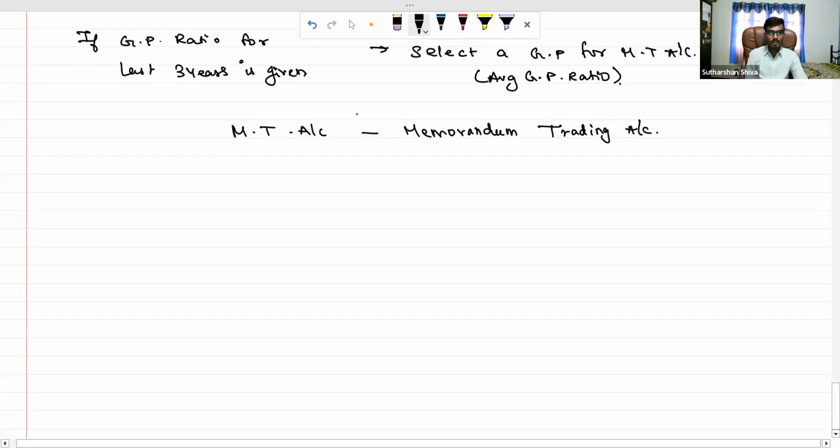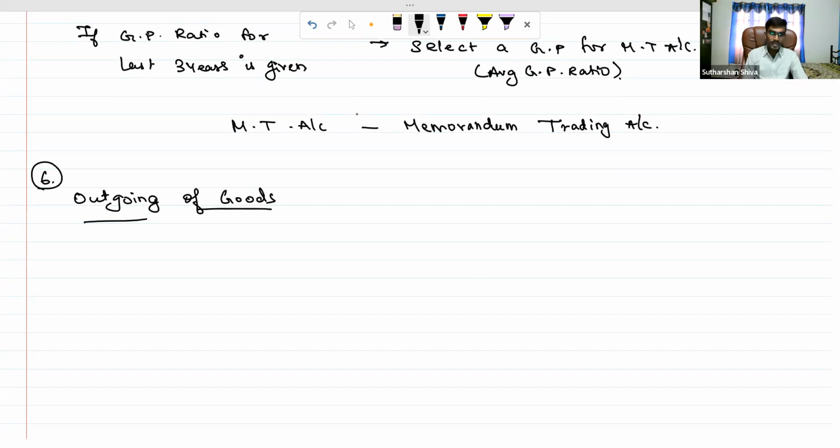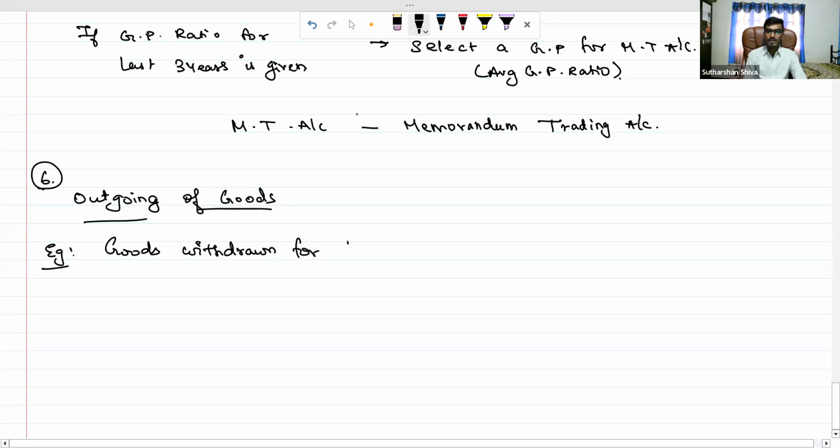My sixth important point for the calculation purpose is nothing but related to outgoing of goods. Okay, outgoing of goods பொறுத்தது. இதுல என்ன? Example, what are the cases that can be outgoing of goods? Goods withdrawn for personal use. என்ன பண்ணலாம்?